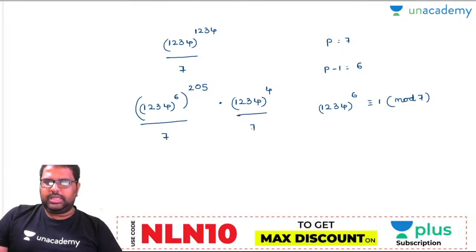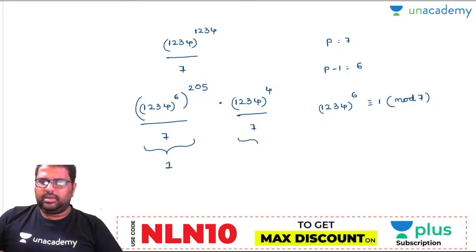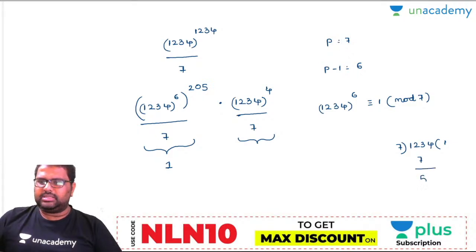Now when you closely observe, the left hand part is exactly in the format of Fermat's little theorem, and your answer is, remainder is 1 here. Now come to here. If you divide 1234 by 7, what will be the remainder there? Can anybody say? 7 ones are 7, so it will be 5, 53, 7 sevens are 49, 44, and finally the remainder will be 2.